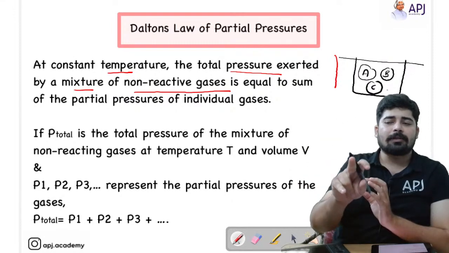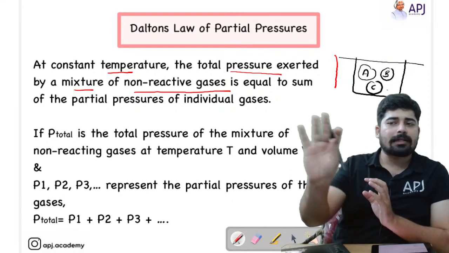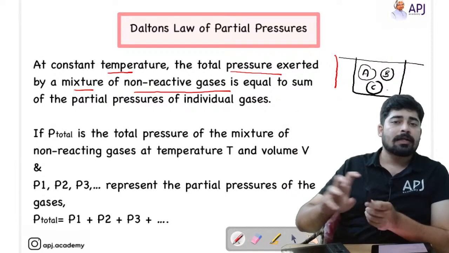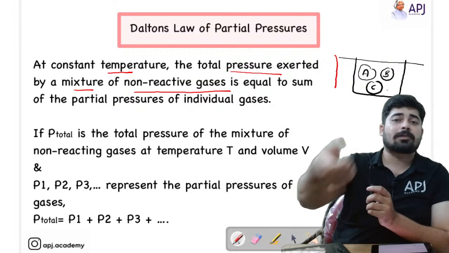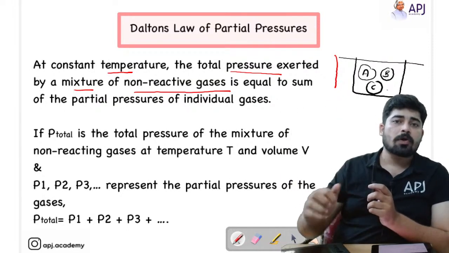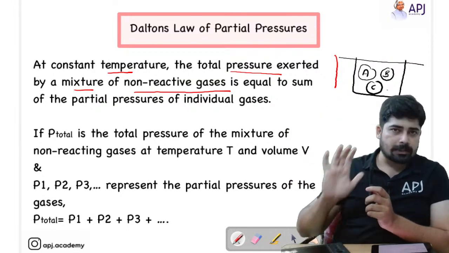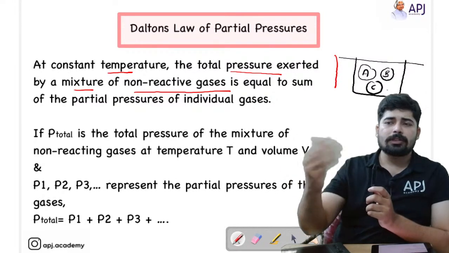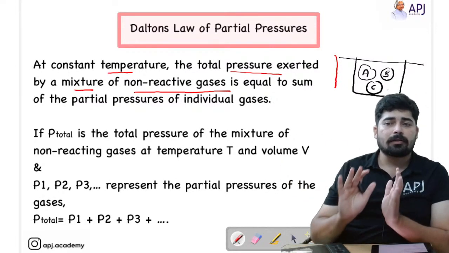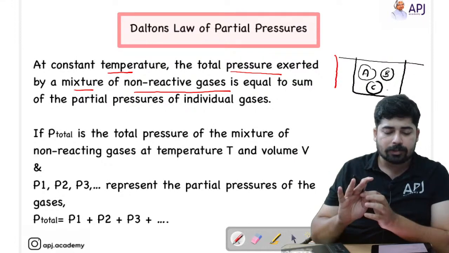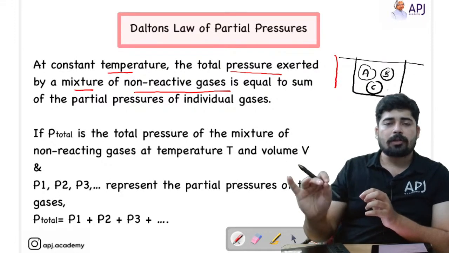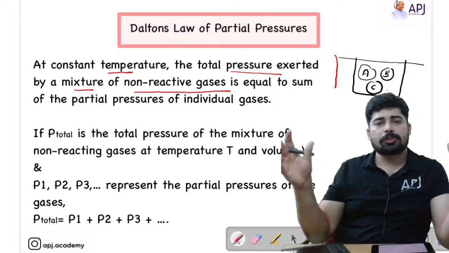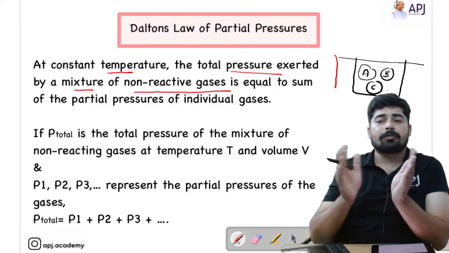If you are taking a container with reactive gases, there may be chances that two gases react together and form a product which is liquid in nature or which becomes a precipitate. So all these possibilities are there. For application of Dalton's law, the very first thing you have to keep in mind is that the mixture of gases should be non-reactive. They should not be reacting with each other.